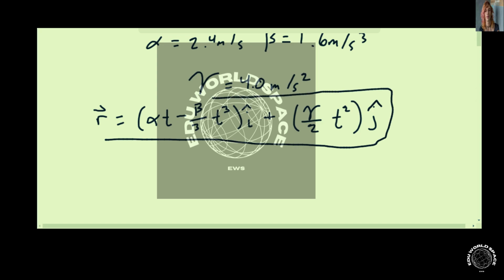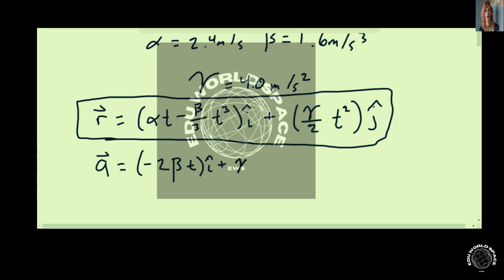Now for the acceleration vector, all we have to do is take the derivative of the velocity vector. So the acceleration vector is going to be equal to negative 2 beta t in the i-hat direction plus gamma in the j-hat direction.